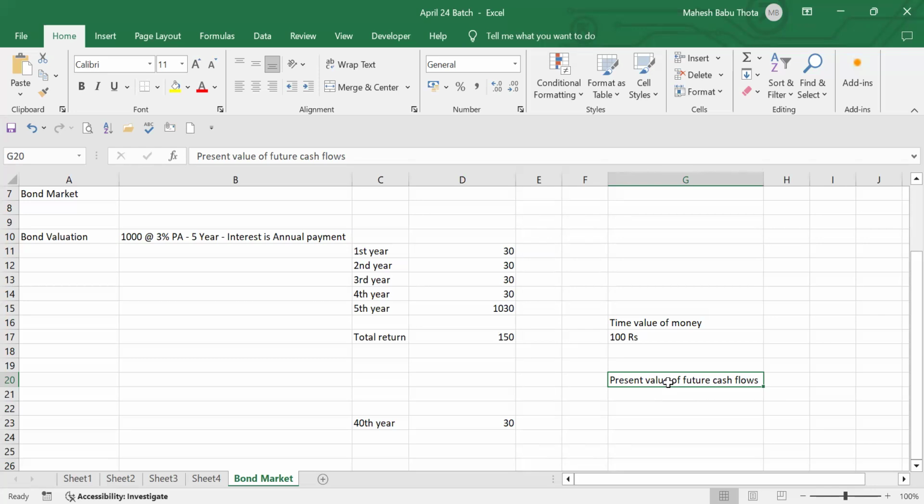If they ask you the formula to calculate the bond valuation, that is a different topic. We'll talk about it later: how we will determine it and all. We will discuss later.